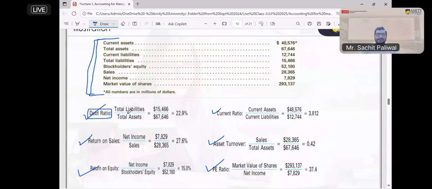The formula is very simple: total liability divided by total assets, multiplied by 100. Whenever you need the answer in percentage, multiply by 100. You have already done this proportion calculation in your school days. Total liability and total assets are given in this question, and the answer is 22.9%. So your liability in the business is 22.9% of the total assets.